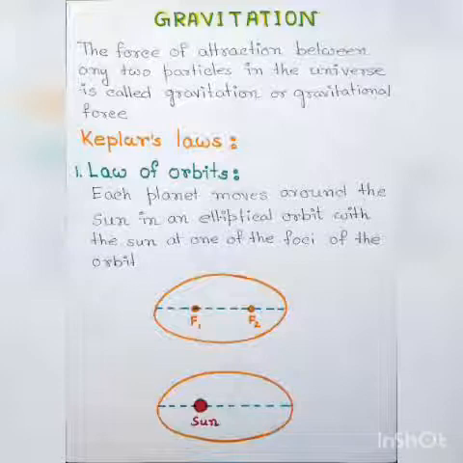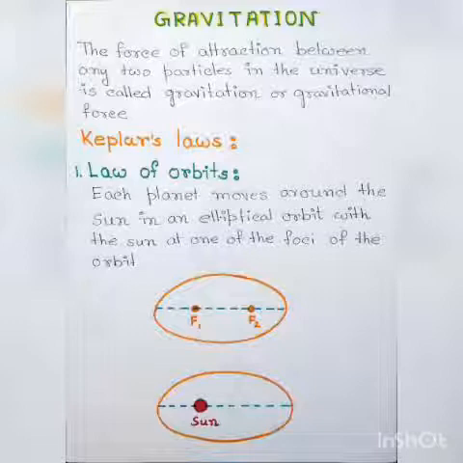Newton's law of gravitation was proved by him on the basis of Kepler's law of planetary motion. Now let us discuss what is Kepler's law of planetary motion. Johannes Kepler gave three laws to explain the motion of the planets. Now first law is known as law of orbits. What is law of orbits?